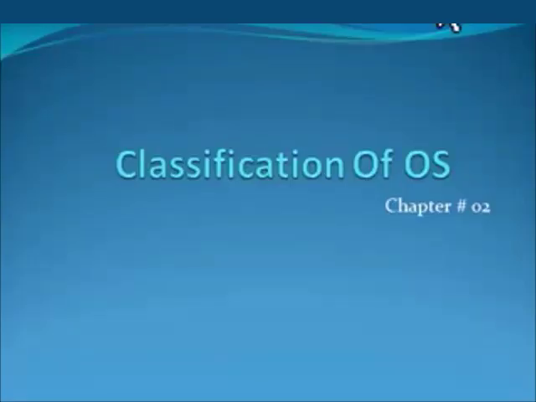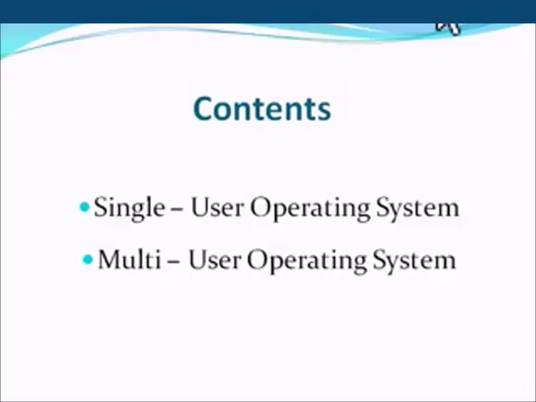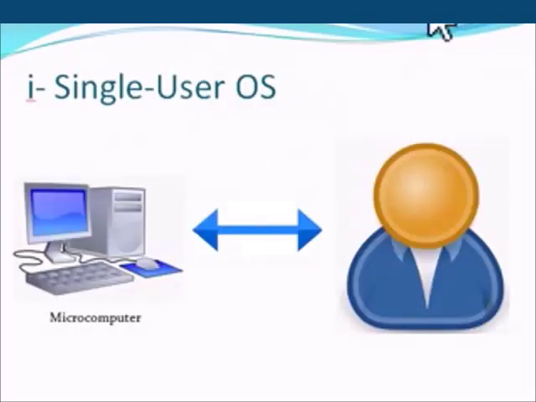In this portion, we are going to cover the classification of operating system with respect to the number of users that can use the operating system at a time. In the previous topic, I explained the types of operating system with respect to the interfaces. Operating system is classified into two major categories: single user operating system and multi-user operating system.